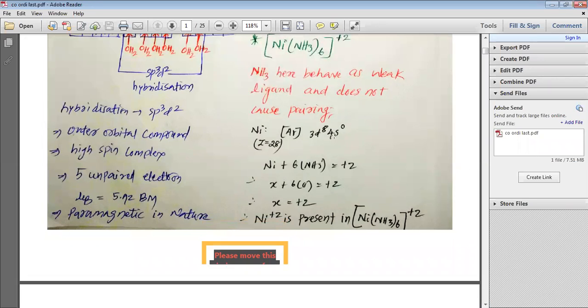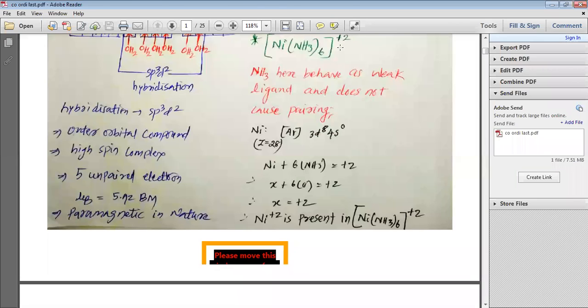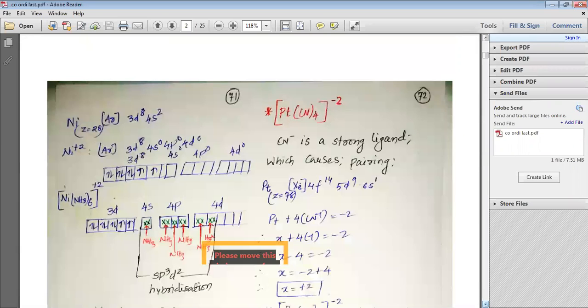Here nickel would be in the plus 2 oxidation state, because NH3 is in a 0 oxidation state. So in Ni(NH3)6 2+, nickel is in the plus 2 oxidation state.